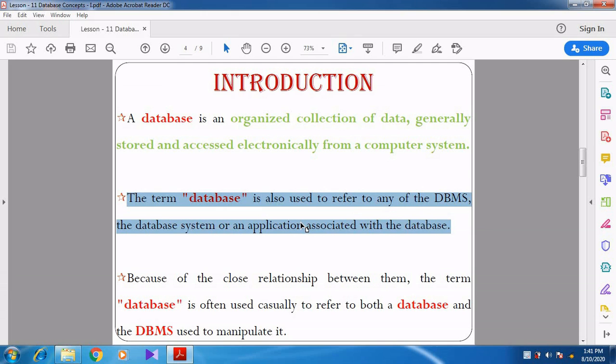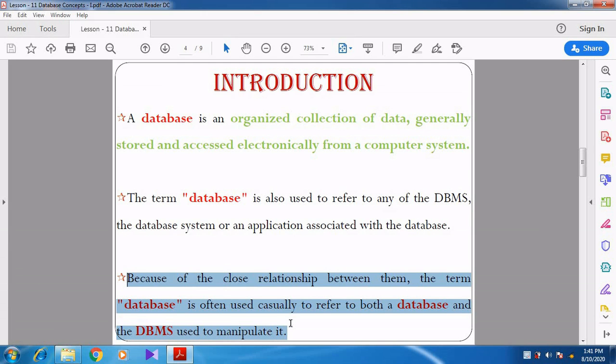Because of the close relationship between them, the term database is often used to casually refer to both database and DBMS. Most of the time we say database for DBMS or DBMS for database.